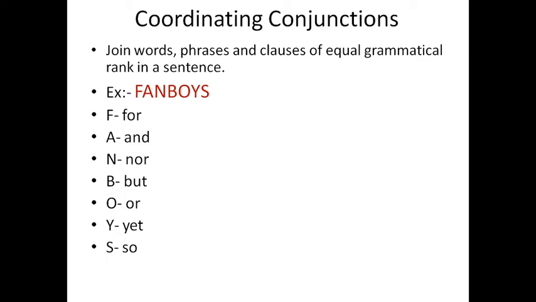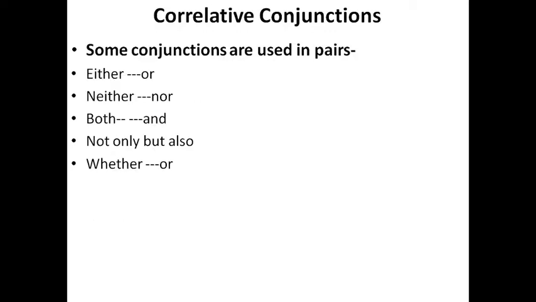Next, correlative conjunctions. Correlative conjunctions are in pairs. Those are called correlative conjunctions. Either or, neither nor, both and, not only but also, whether or. These are all correlative conjunctions, right? So they are used in pairs: neither nor, either or, not only but also.